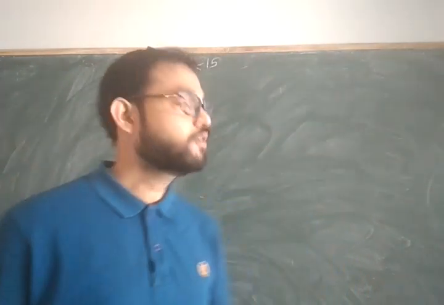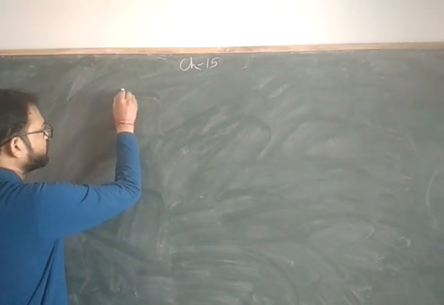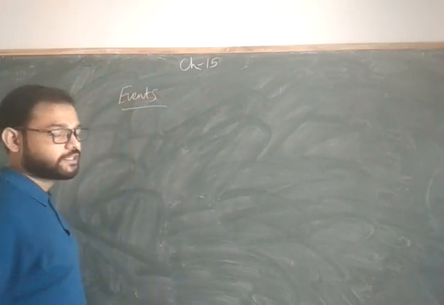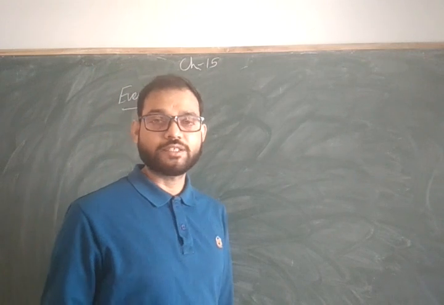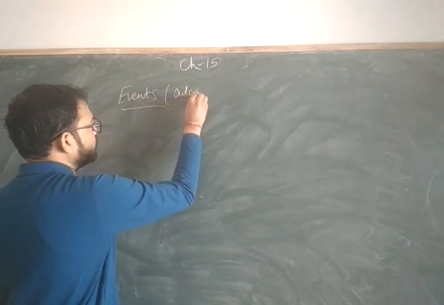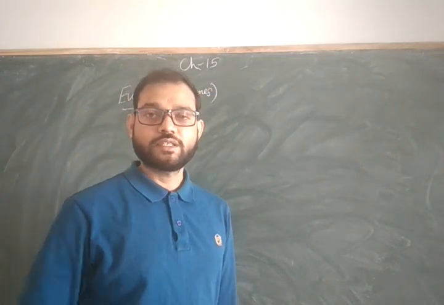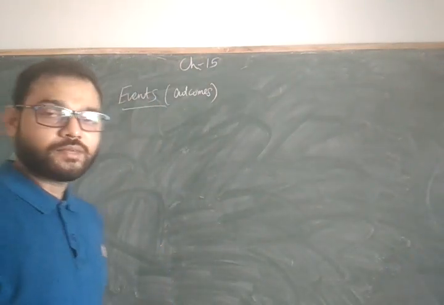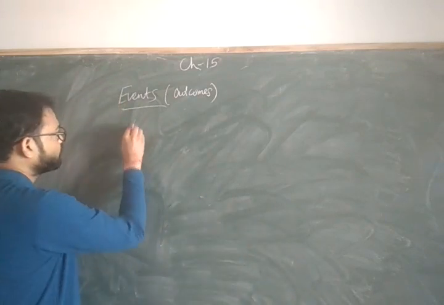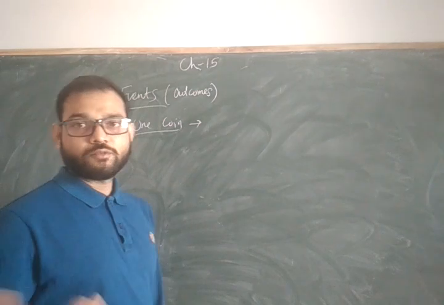Now in probability there are two concepts. One is events, the results which come to you are considered under events, or you can see them also as outcomes. Events and outcomes both are the same thing. For example, if I throw one coin, then what can come?